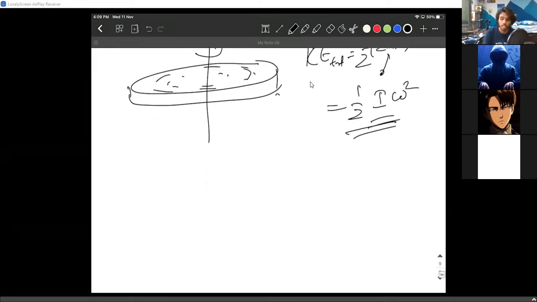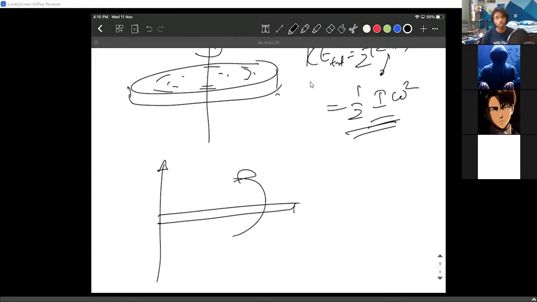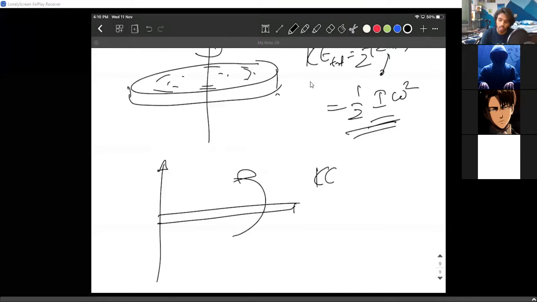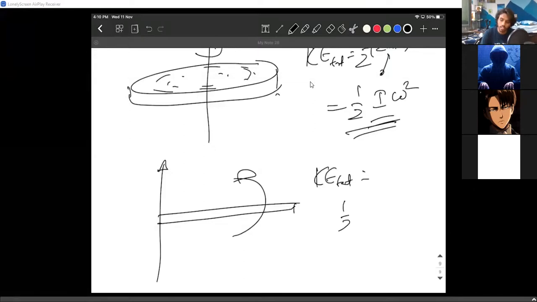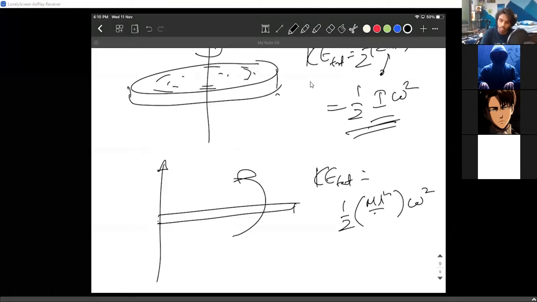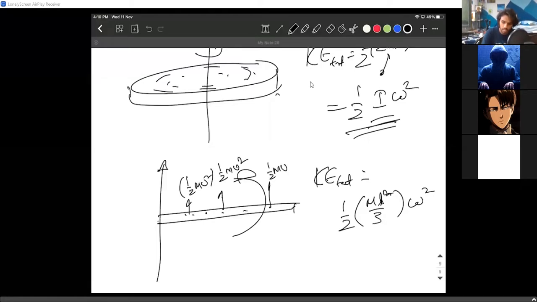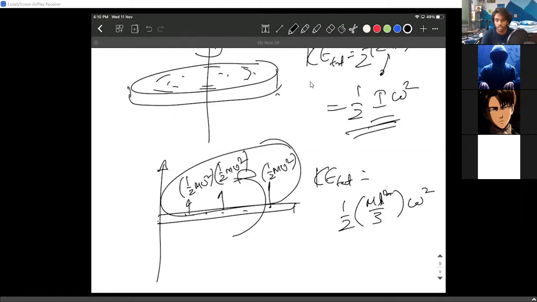If it is rotating about another axis, let us say the rod is rotating about this axis, the entire rod, you simply write the total kinetic energy of the rod is nothing but half into I into omega square. How much is I? m l square by 3. You are basically writing for each and every particle half m v square. That's all. When you write all the summation, you're basically getting this only in terms of angular velocity.